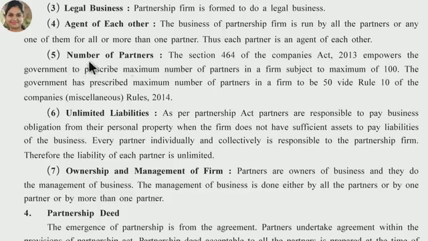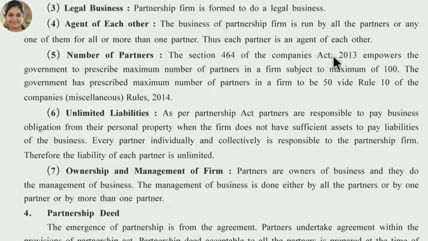Number of partners. This is important for the one-line question answer or MCQ. Section 464 of the Companies Act 2013 empowers the government to prescribe the maximum number of partners in a firm, subject to a maximum of 100. Right? It means the maximum number of partners in a firm is 100.